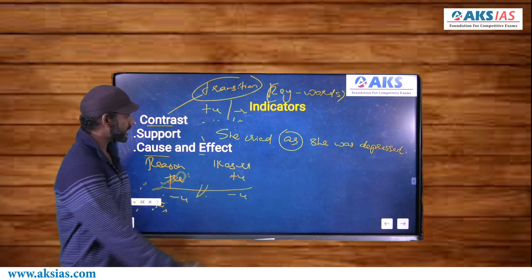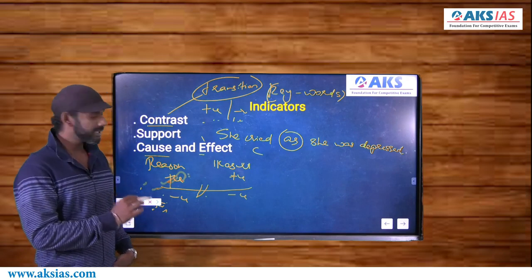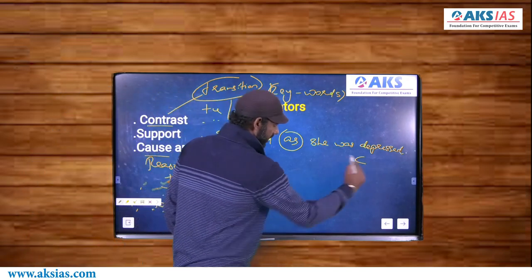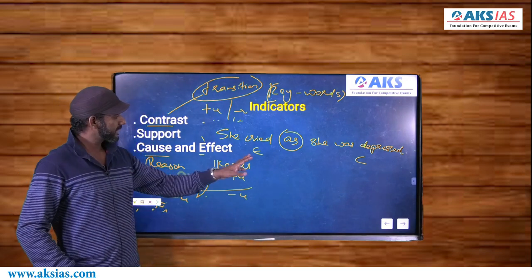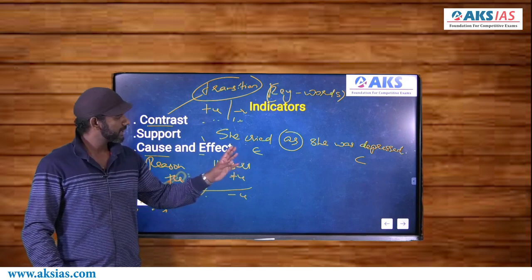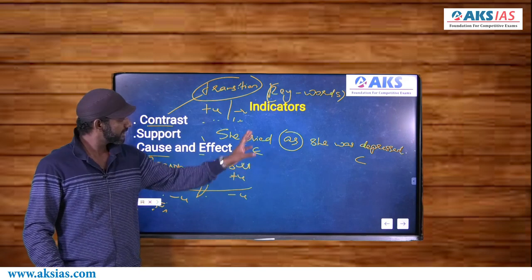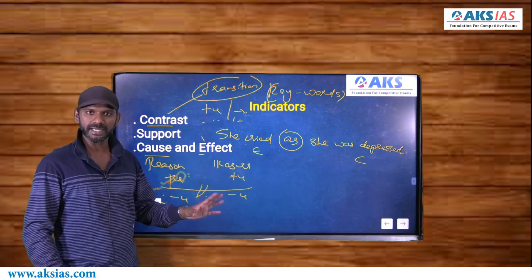The reason here is she cried, the cause of the reason. The reason here is she was depressed, the cause of the reason. And the result here is she cried. Result is the same as effect and reason is the same as cause. So she was depressed is the reason here, she cried is the result here. And every cause and effect indicator connects a reason and a result.